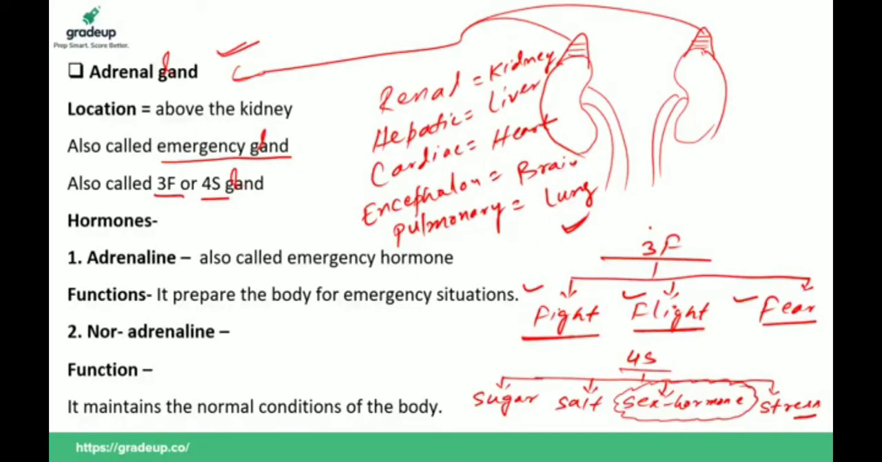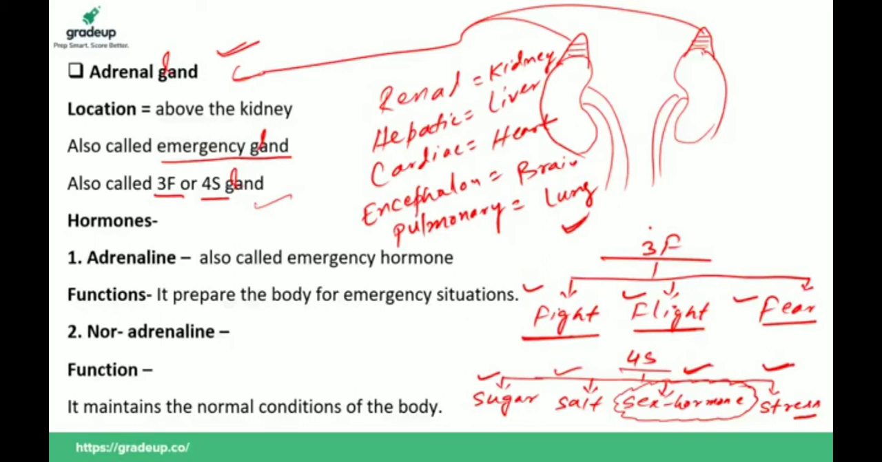So it is also known as emergency gland because it prepares the body for emergency situations like fight, flight, fear, stress, etc. during excitement. Why is it called 4S? Because during emergency situation, it maintains the sugar level in blood, salt level in blood. It also controls and regulates the level of sex hormone in our body, and it also prepares the body for stress.